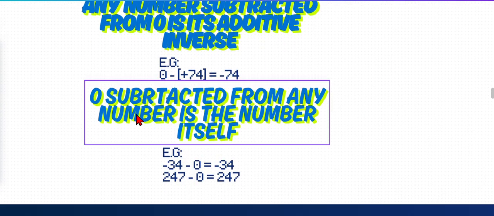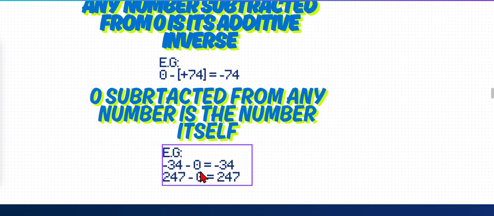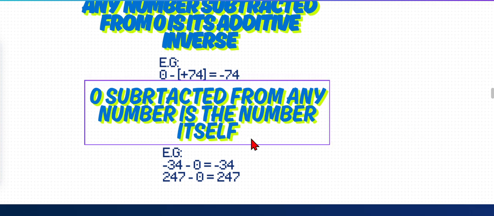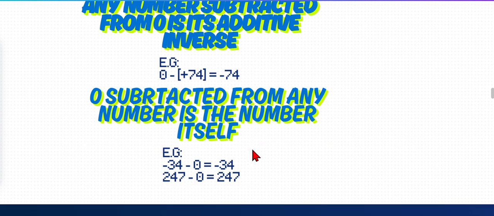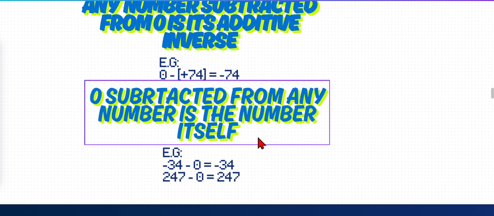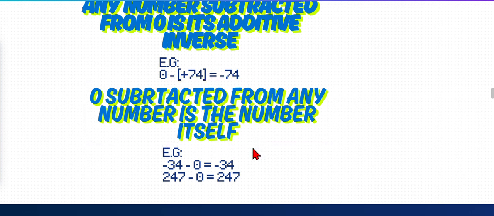Now 0 subtracted from any number is the number itself. Example, take minus 34 minus 0, which is equal to the same number, because you have taken minus 34 steps to the left side and taking again 0 steps, which is no steps, which means you are again where you are, at the same step. So it's minus 34.